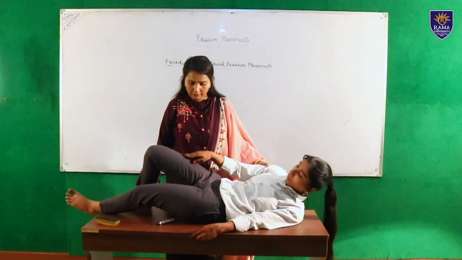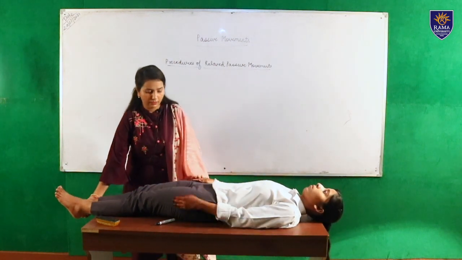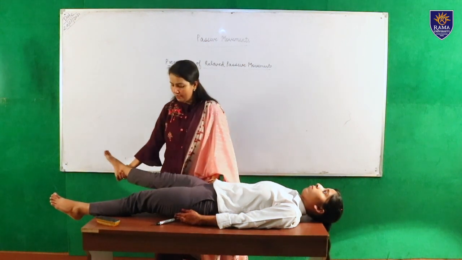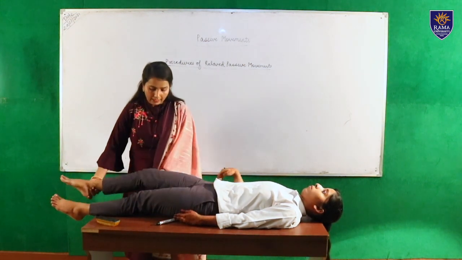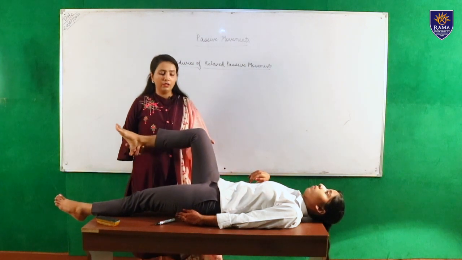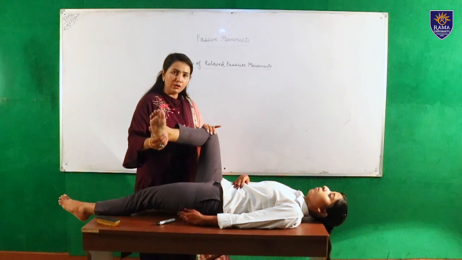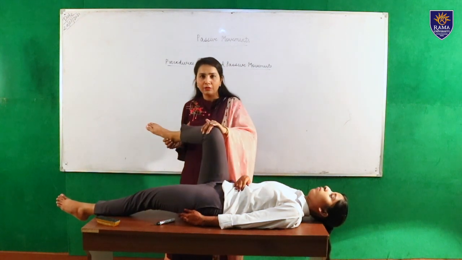Okay, the next one is abduction, adduction. For the medial and lateral rotation, we can apply this movement in a short lever. So this is the lateral rotation and this is the medial rotation.